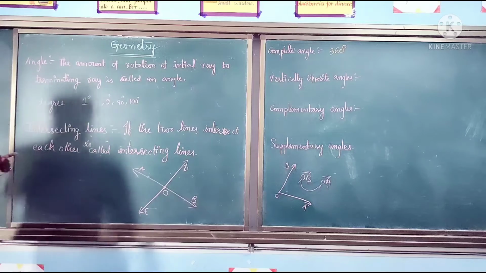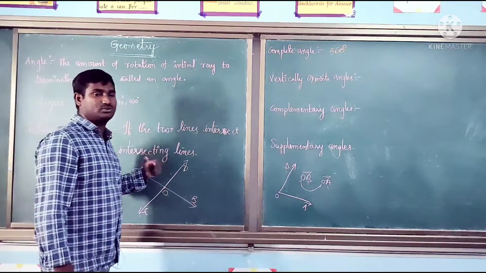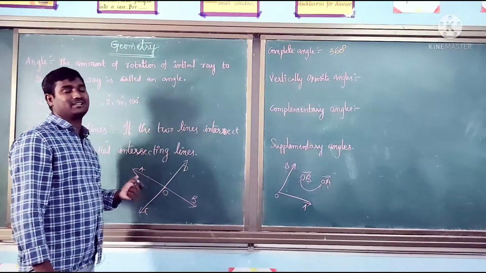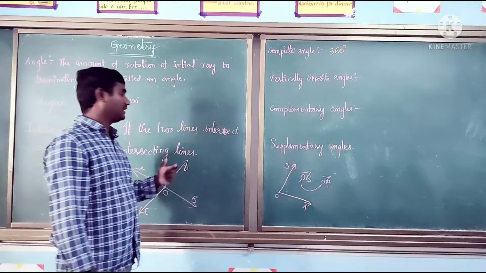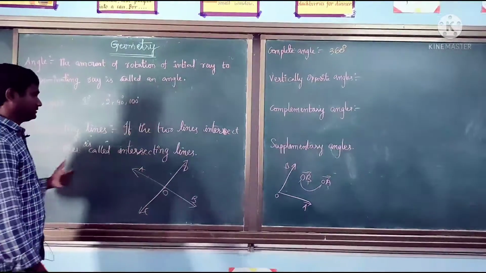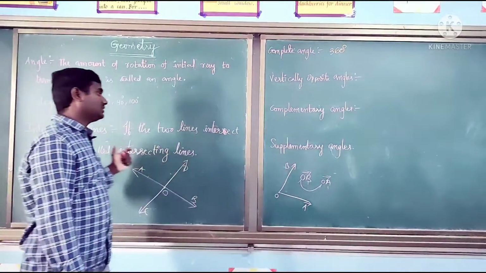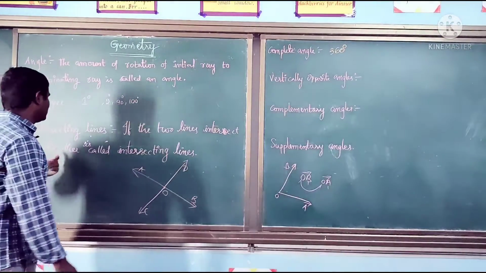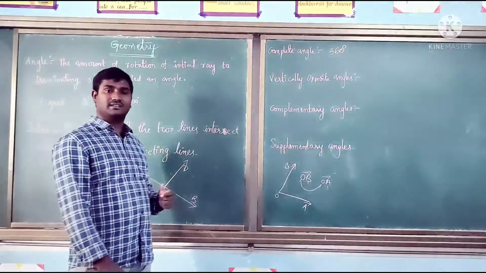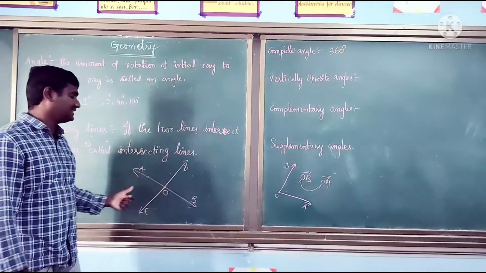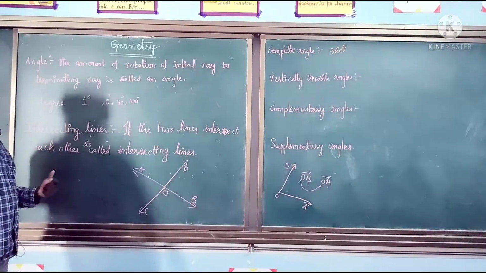If two or more lines are meeting at one point, they are called intersecting lines. So here AB and CD are the intersecting lines.